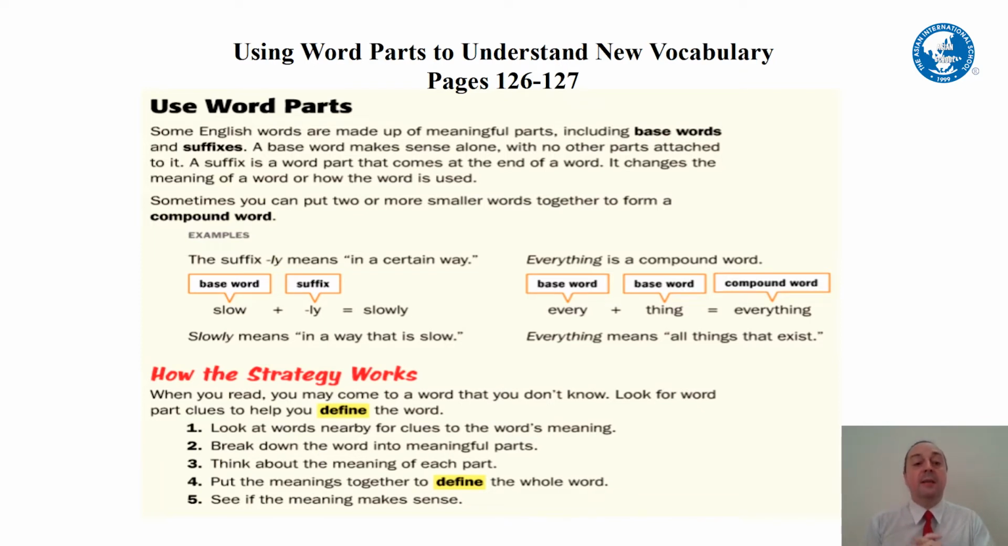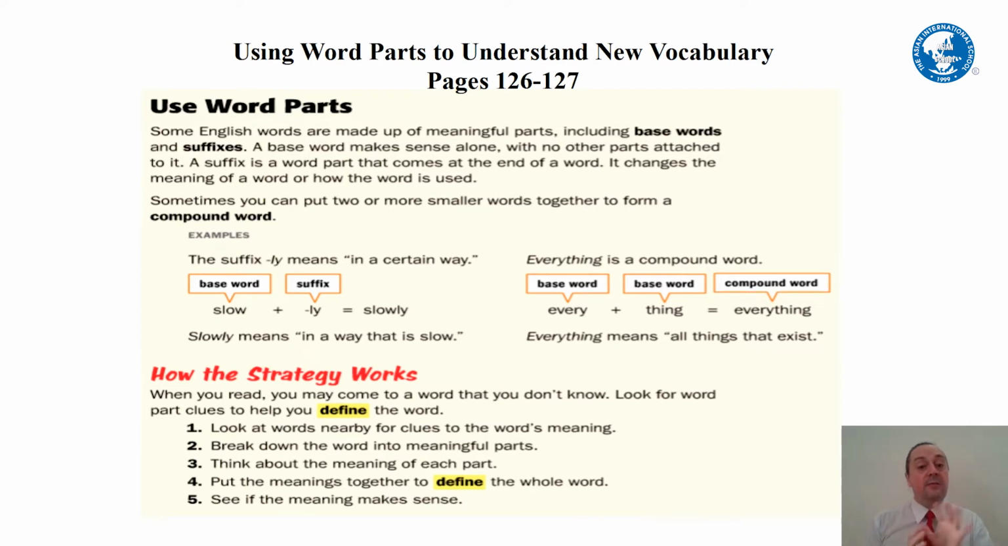So at the bottom it says, how does this strategy work? When you read, you may come to a word that you don't know. Look for word part clues to help you define the word. Define means to understand. So if we can define a part of the word, maybe we can understand the whole word.